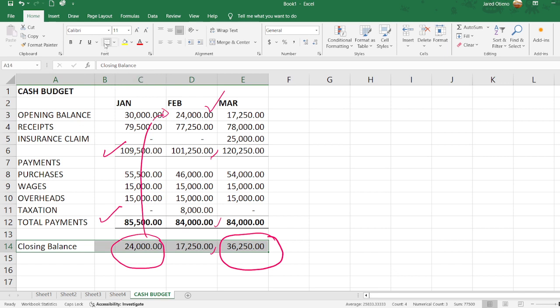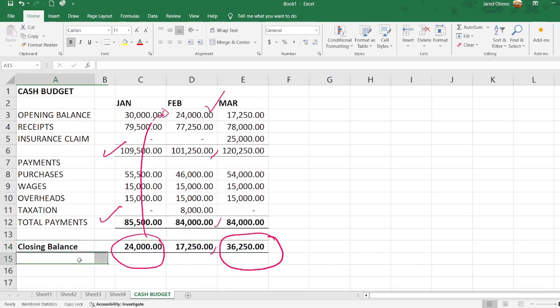That is how you do a cash budget. I can make that bold. So the cash budget pulls in several budgets. Of course, we have a sales budget here together. We have a purchases budget here together. We have the overheads budget or other expenses budget brought together on the cash budget.